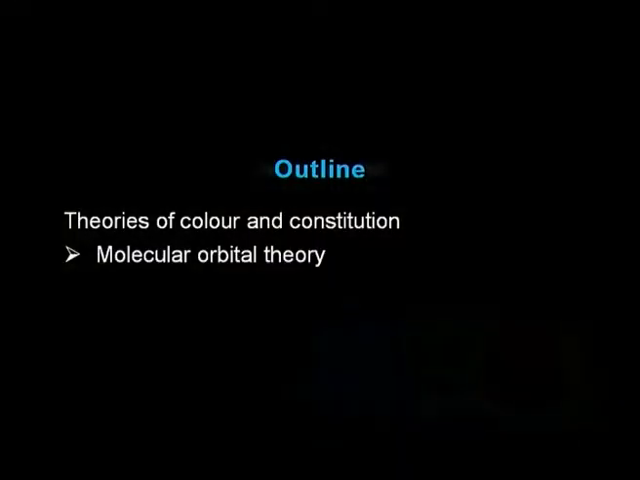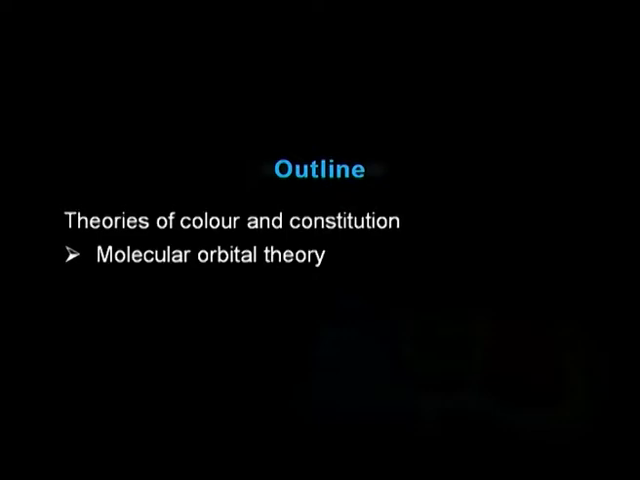In the second lecture, we discussed Witt's theory, Quinoid theory and valence bond theory, and we also tried to correlate the nature of the molecule, that is, the chemical composition of the molecule, with the color it shows. But the valence bond theory is not the final word on all the colors associated with a particular composition, and that is why in the present lecture we are going to discuss the remaining theory of color and constitution, which is called the molecular orbital theory of color and constitution, or the modern theory of color and constitution.